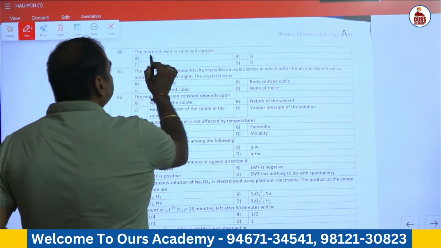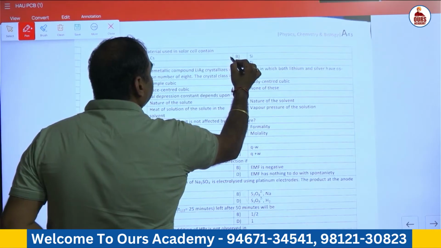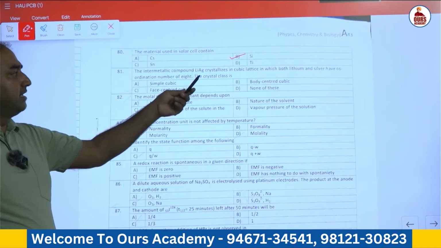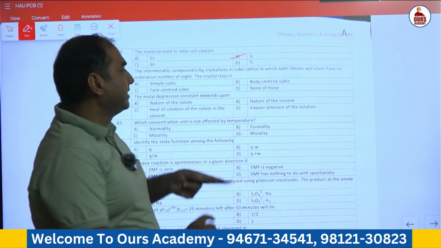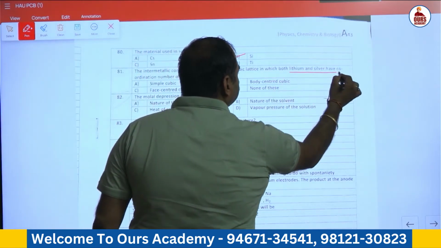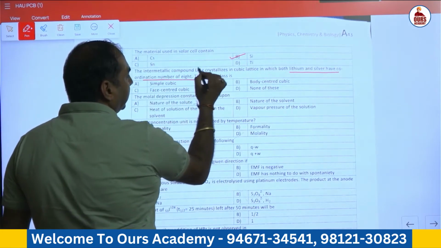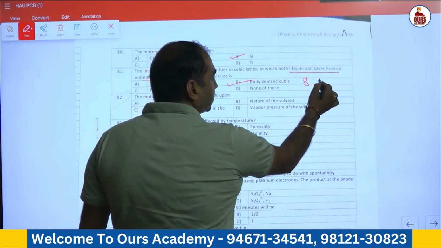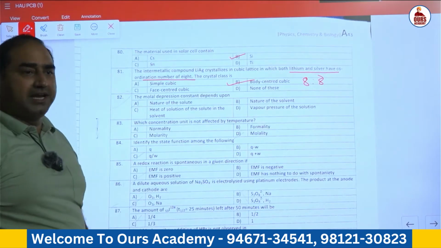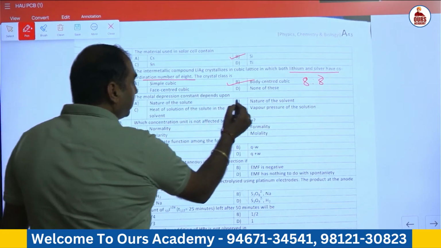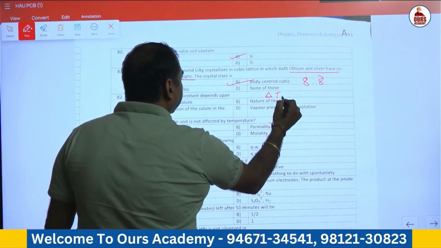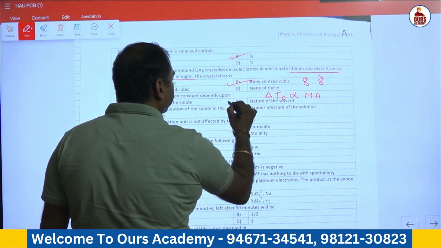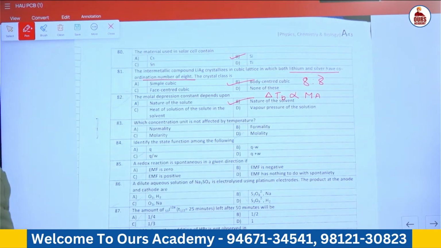Question number 80. The material used in solar cell contains silicon. The intermetallic compound lithium Ag crystallizes in both lithium and silver have coordination number of 8, so having BCC arrangement. In case of BCC, coordination number is 8:8. The molar depression constant delta TB or delta F is directly proportional to molar mass of solvent. So depends on the nature of the solvent.